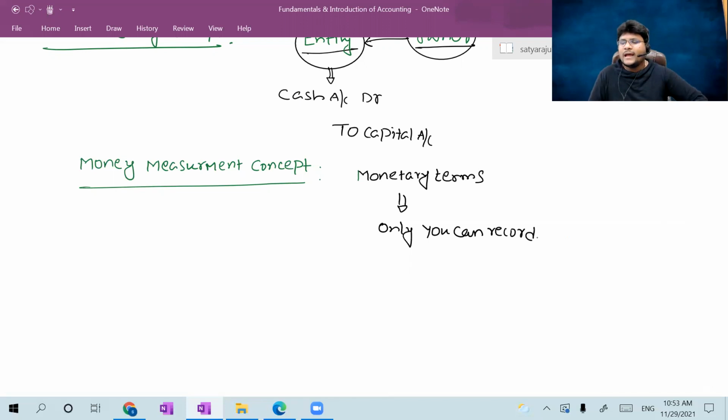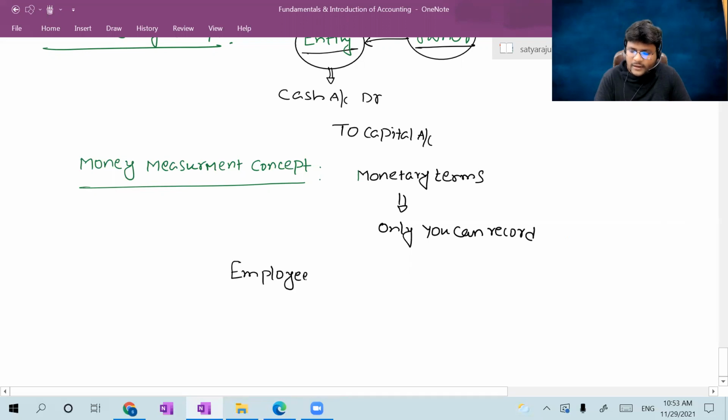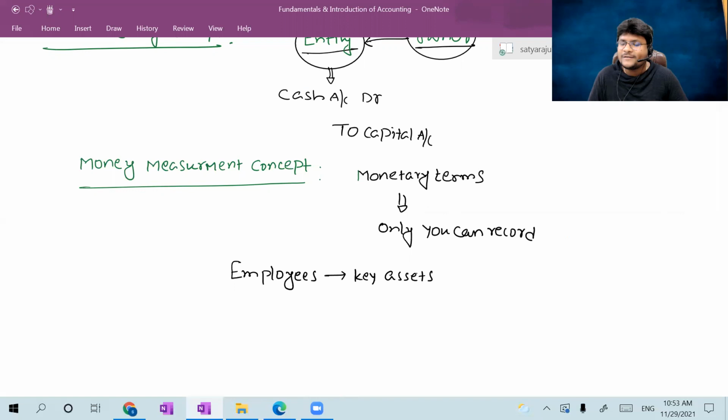Yes. Here again, I'll give one wonderful example for a better understanding of the money measurement concept. For any organization, employees are the key asset. Will you agree? Even though it is a key asset of the organization, we never record employees in the balance sheet as an asset.